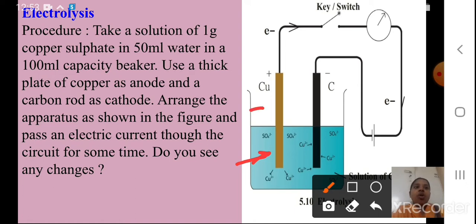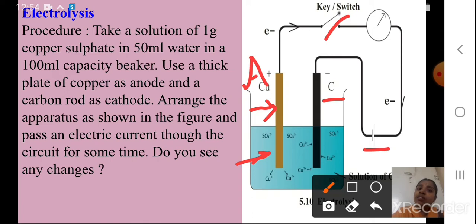Can you see this copper? Cu is written. So this is my anode, I'll write it as A. And what is there? A carbon rod as a cathode. You can see a C is already written, it is of carbon. Arrange the apparatus as shown in the figure. You can see the electric battery and the switch are there. All the things I have attached. Pass an electric current through the circuit for some time.